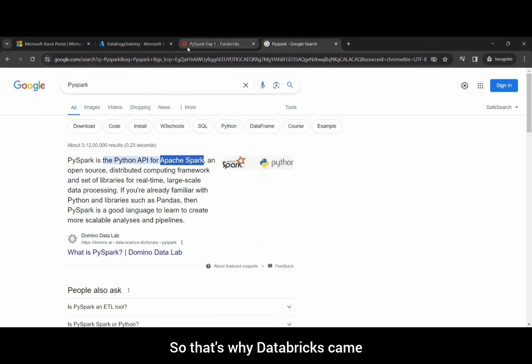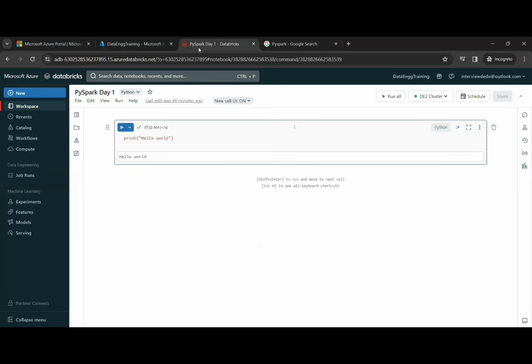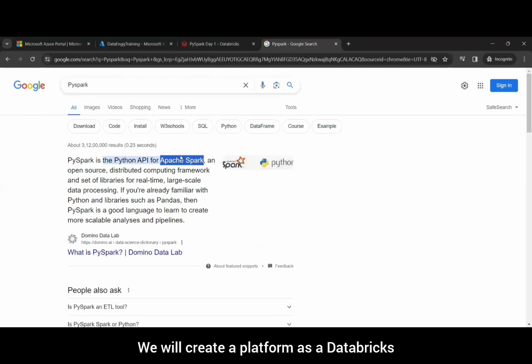That's why Databricks came and said, we will remove this difficulty. We will create a platform, Databricks, which will exist on top of Apache Spark, and you use just PySpark or any other supported language like Java or Scala, write the code, and it will work for you. So you do not need to deal with the major difficulties while working on Spark.